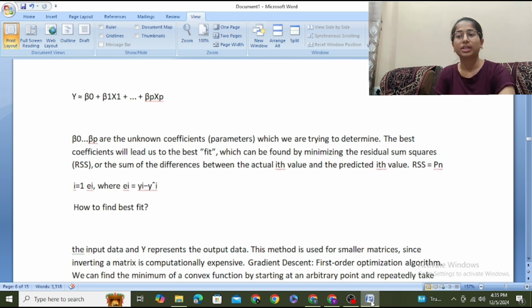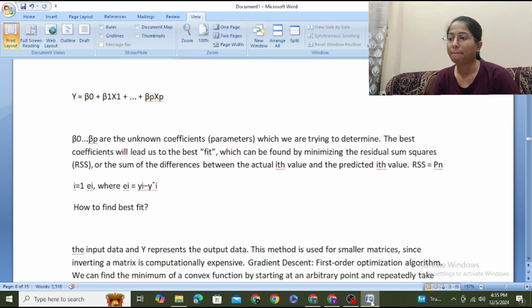The best coefficients will lead to the best fit, which can be found by minimizing the residual sum of squares, or the sum of the squared differences between the actual ith value and the predicted value. How to find the best fit.